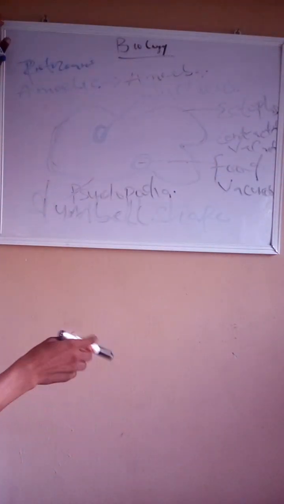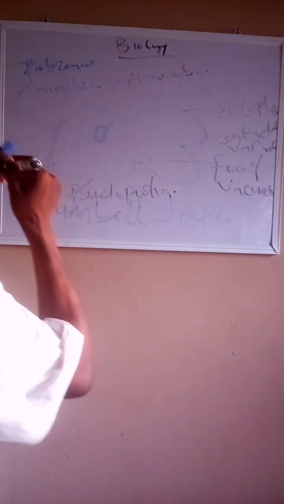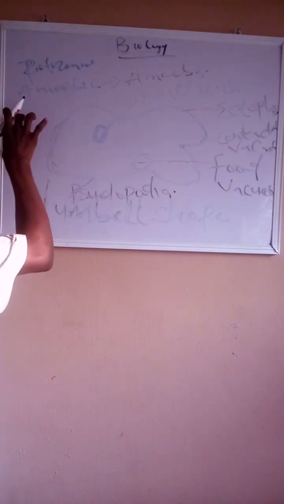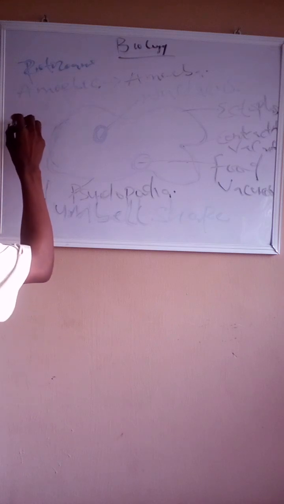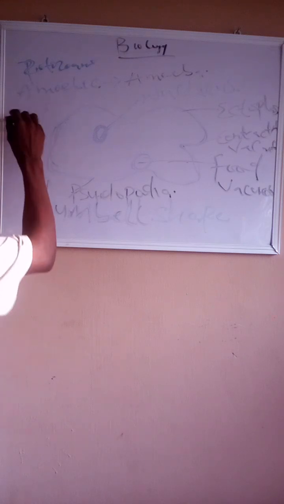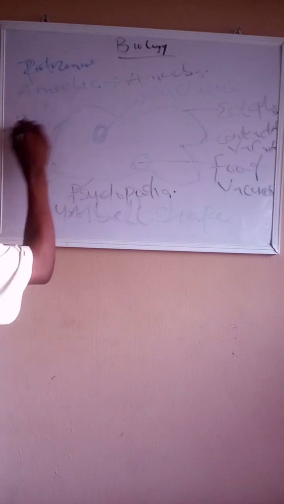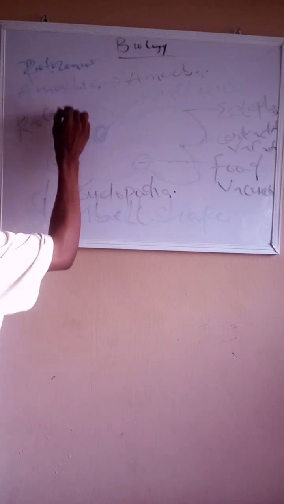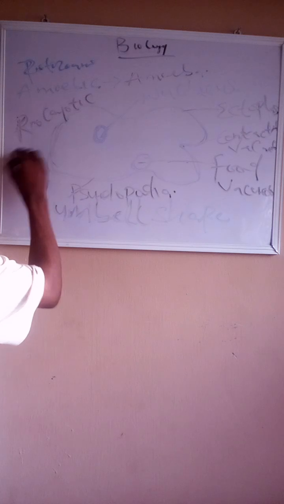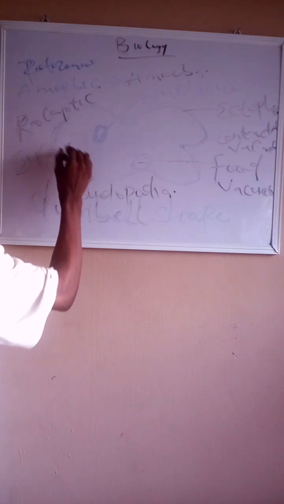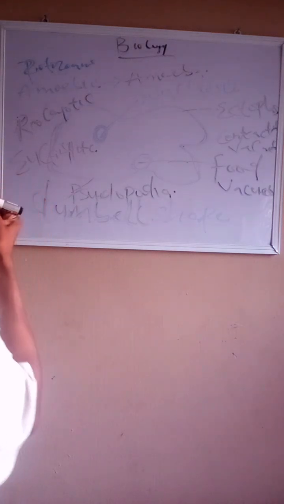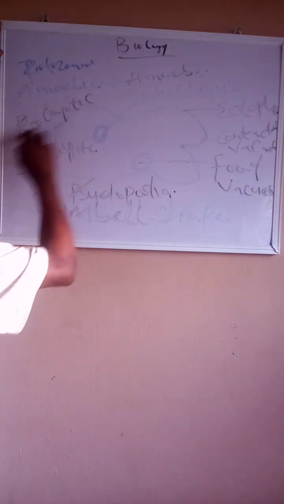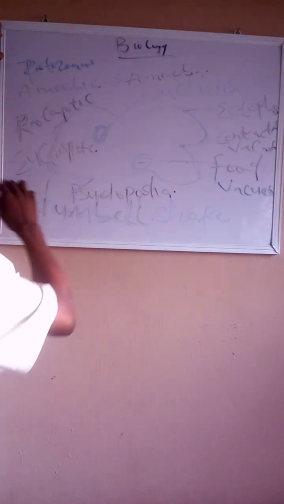You could remember that in our previous classes we talked about how the kingdom is divided based on the nucleus. We said some plants and animals are called prokaryotes, while some are called eukaryotes. So what's the difference between this and that? The difference is that prokaryotes are animals without a nucleus, but eukaryotes are animals with what?